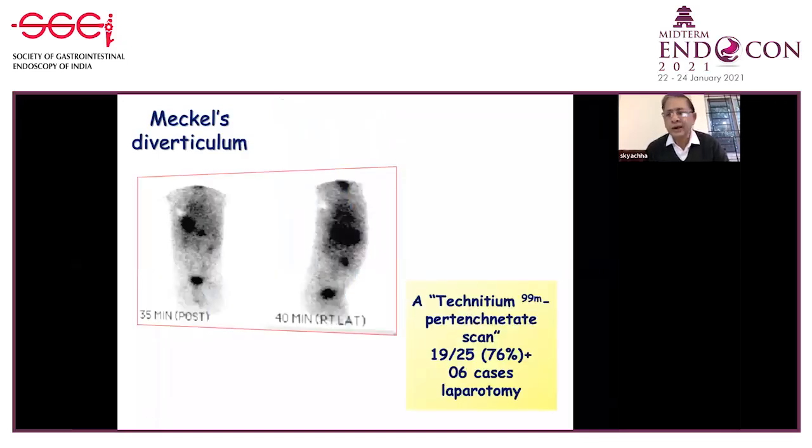The investigation of choice for diagnosis of Meckel's diverticulum is the technetium scan. It was positive in 76% of our cases, and in 6 patients where the technetium scan was negative, we had to resort to laparotomy. Here in this diagram, you can see the collection of activity in the Meckel's diverticulum.